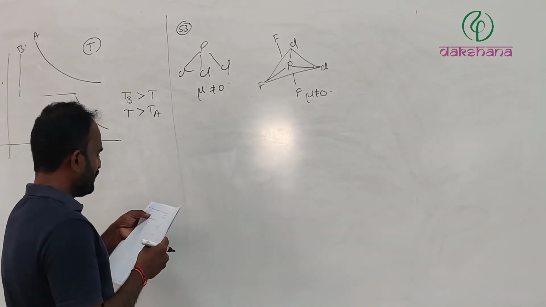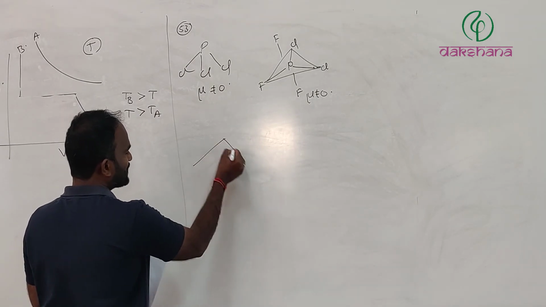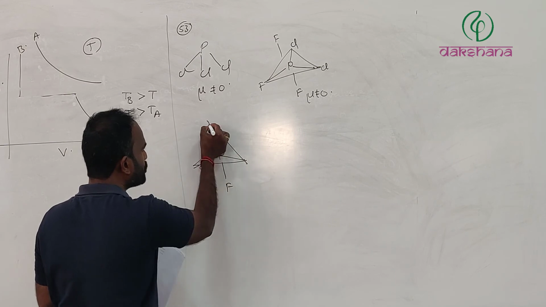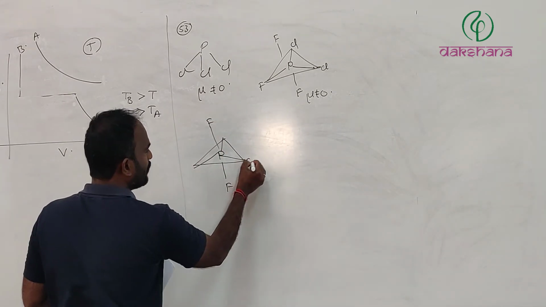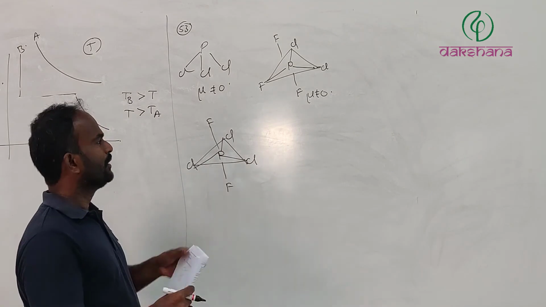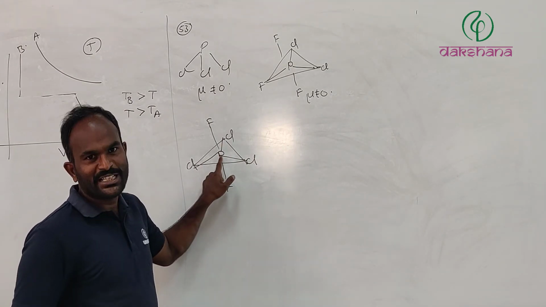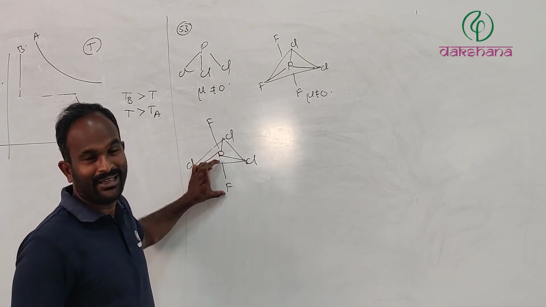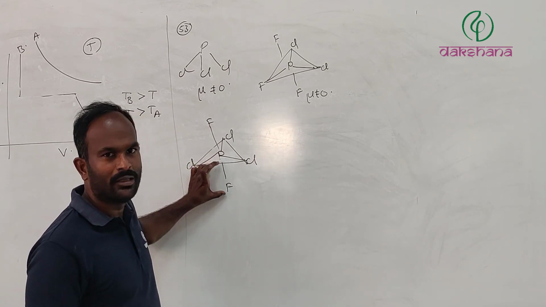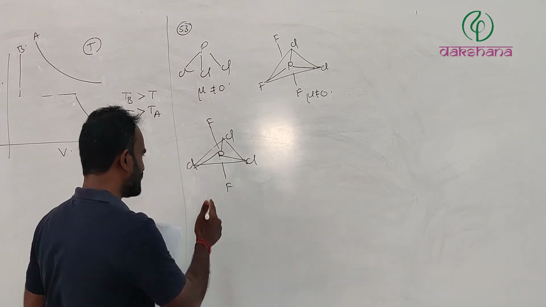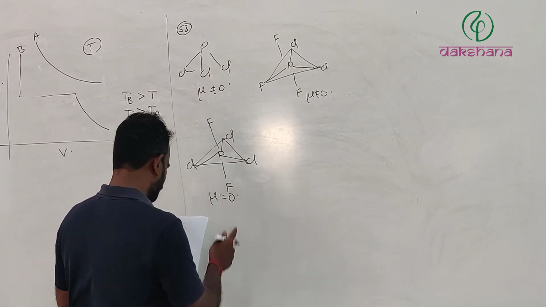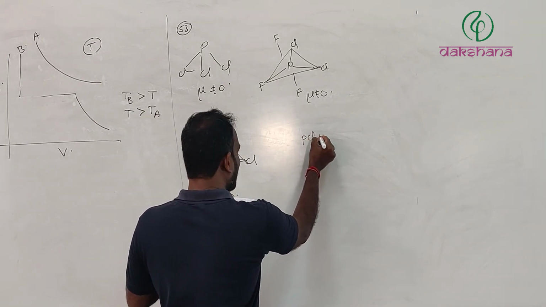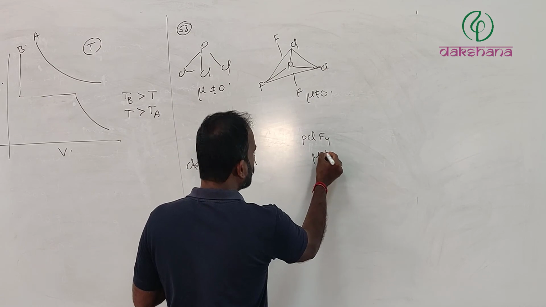Next, PCl3F2. Let us check with this. The more electronegative element should be present at the axial positions. Dipole moment because of the axial bonds is going to be 0, and the dipole moment caused by the equatorial bonds will be diminished or equally countered by this bond moment. Therefore, its dipole moment mu is equal to 0. PClF4 surely does not equal 0.